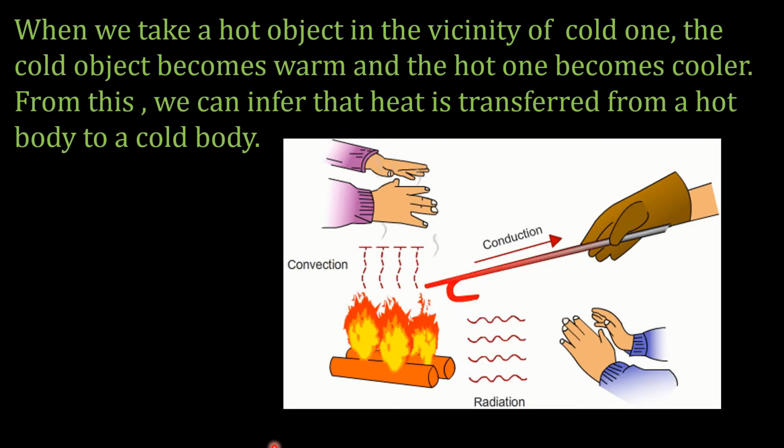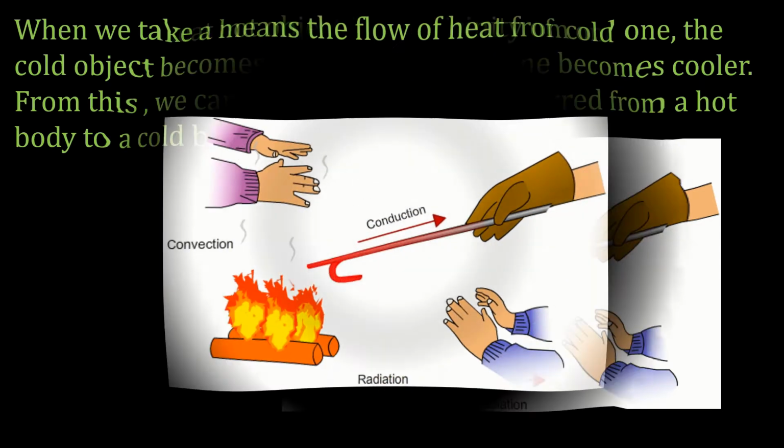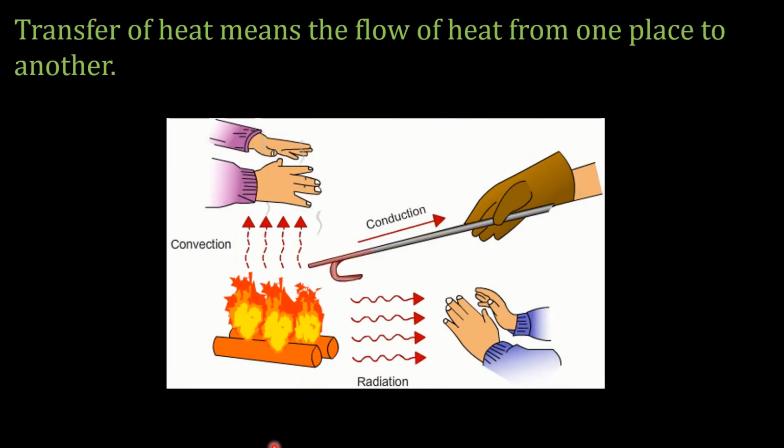From this, we can infer that heat is transferred from a hot body to a cold body. Transfer of heat means the flow of heat from one place to another.